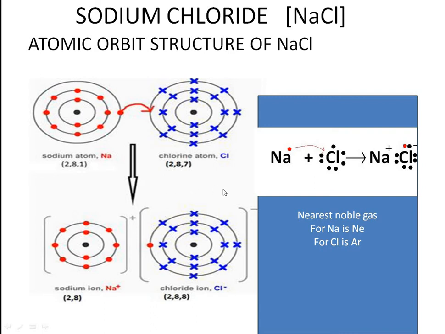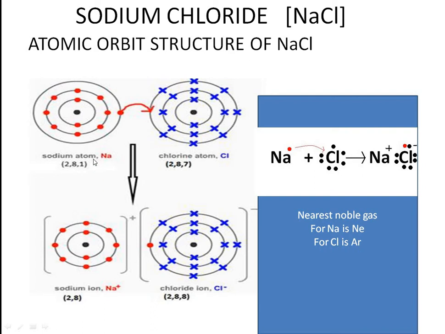Now open your textbook and have a look at the periodic table. When you look at the periodic table, you see that the nearest noble gas for the sodium atom is neon, and for chlorine the nearest noble gas is argon, Ar. So it is going to attain that.